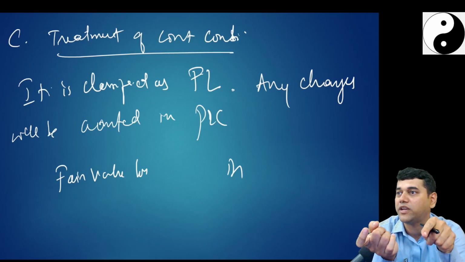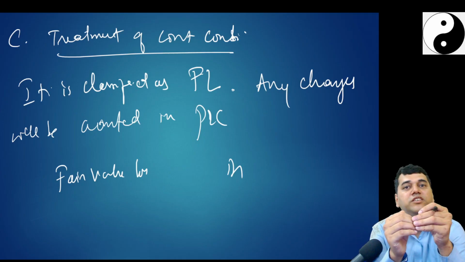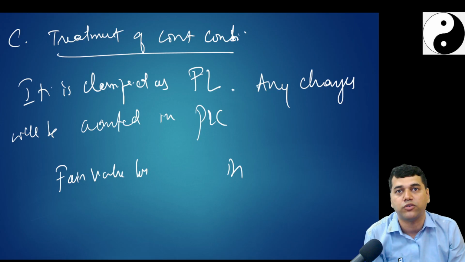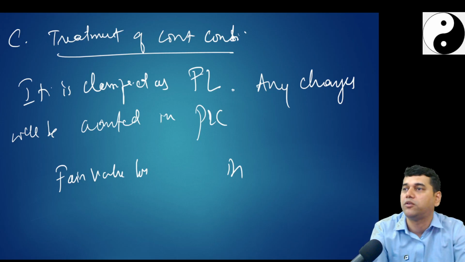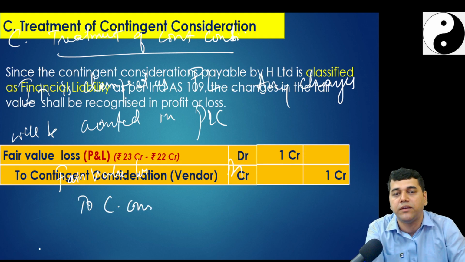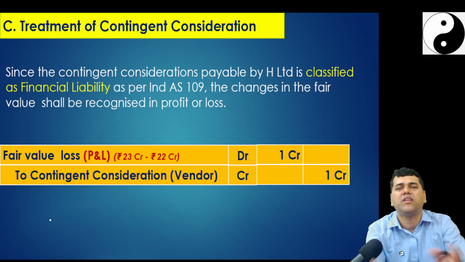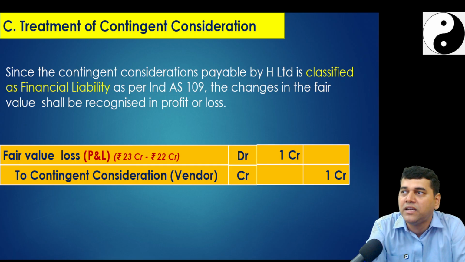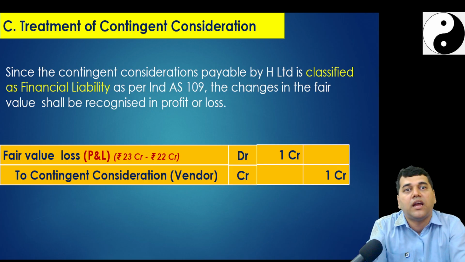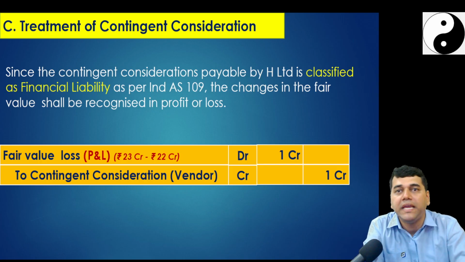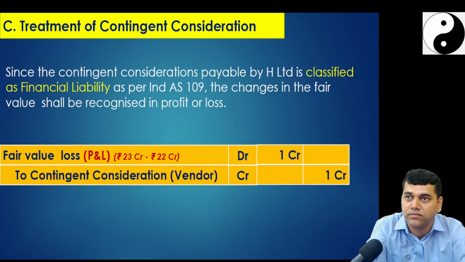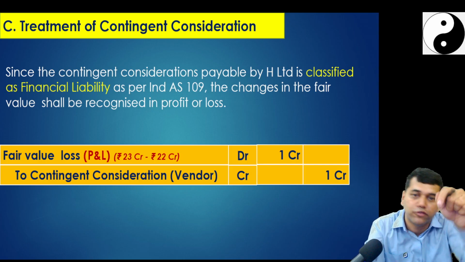Here this is what we are talking about. Because contingent consideration cannot be shown at amortized cost. Meaningless, no. Did we discount it to show at amortized cost? That's why we show at FVTPL. So fair value loss account debit to contingent consideration. So my accounting entry will be this. Maybe 1 mark or 2 marks. So primarily you are going to tell that a contingent consideration, since you are paying in cash, is a financial liability and you are going to account it at FVTPL. You cannot show it at amortized cost because you didn't discount the future cash flows. And your Ind AS 109 also talks about the same thing.